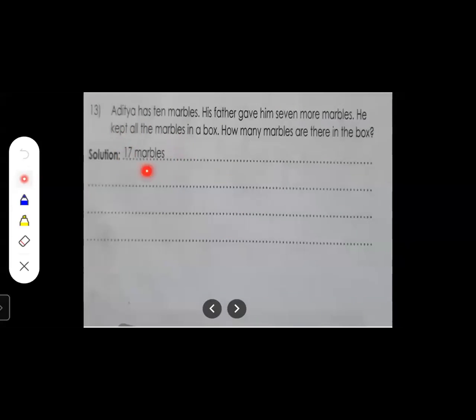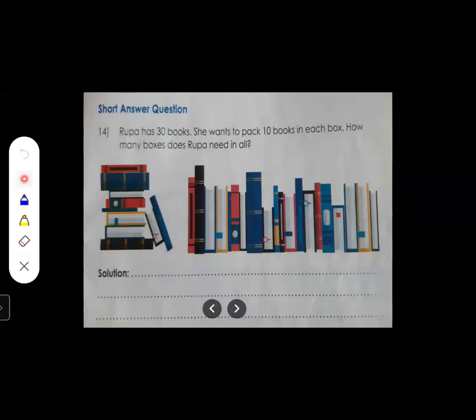17 marbles is the correct answer. Okay. Now the next one.